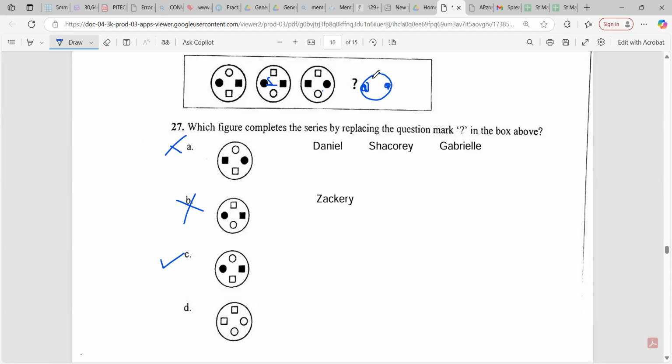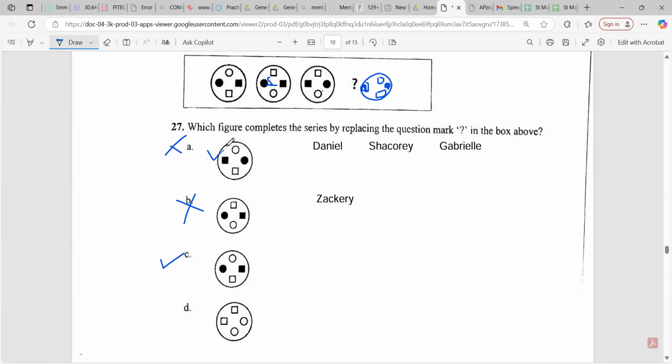I'm not always right. But this one now, they would swap, because look what they did with this. The circle was at the top, then it goes down here. So I'm thinking the circle should go up here, and then the box, or the square, should go here. So I'm thinking it's A.